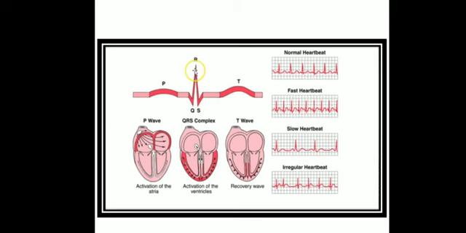Here you can see this is a normal heartbeat. This is a fast heartbeat. In the fast heartbeat, see the distance between the two R peaks is less. Here, in a slow heartbeat, the distance is high. An irregular heartbeat is high and low, it doesn't have any particular pattern. This is observed during diagnosis, to check whether the person is having any type of problem or not.